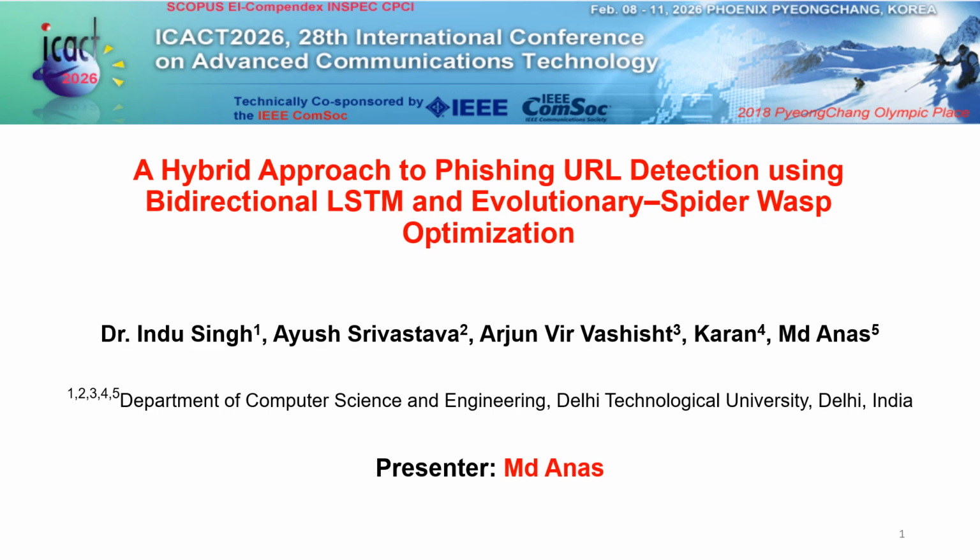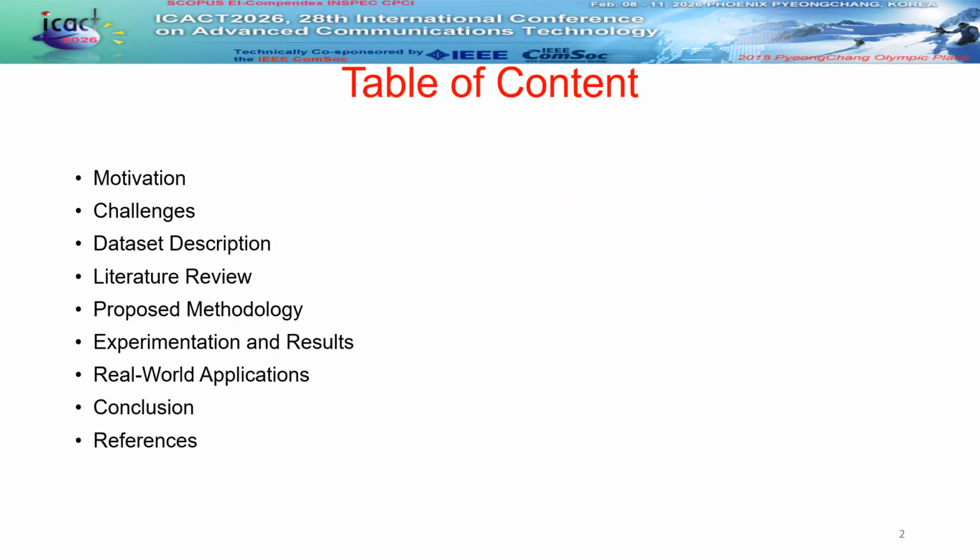Our paper is titled A Hybrid Approach to Phishing URL Detection Using Bidirectional LSTM and Evolutionary-Spider Wasp Optimization. Our team from Delhi Technological University has developed a framework that treats URLs as temporal sequences to stay ahead of evolving threats. Now, to give you an overview of today's presentation, we will begin by discussing the motivation and challenges of modern phishing, followed by a brief literature review.